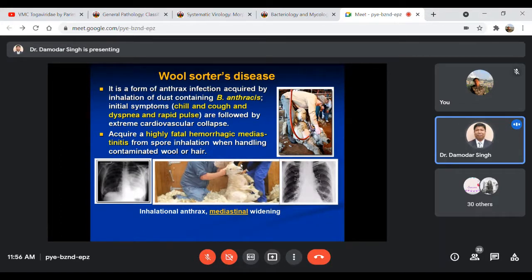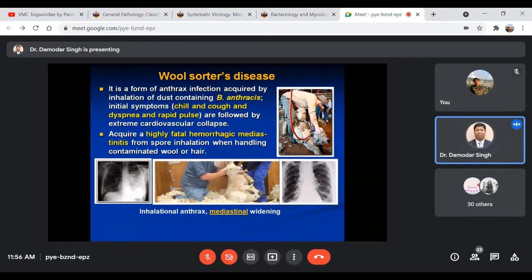The spore form of the organism Bacillus anthracis may remain present in the wool, right? While shearing and cutting the wool, they may inhale the dust particles coming out of the wool, which contain many of these organisms, maybe in spore form. So that may be inhaled and may cause severe pneumonia.